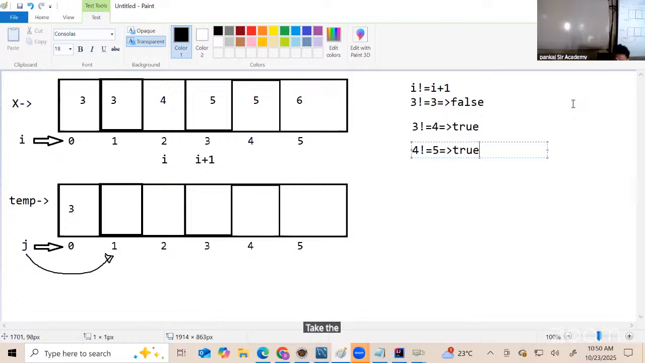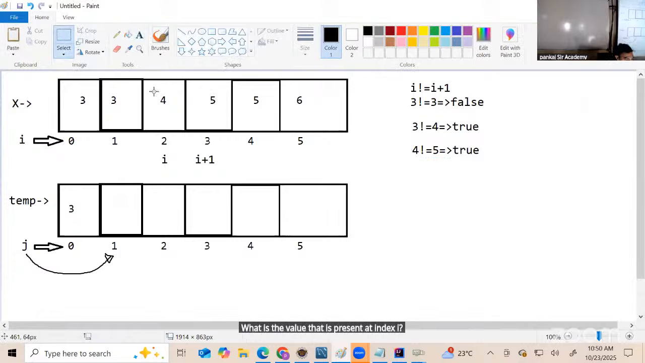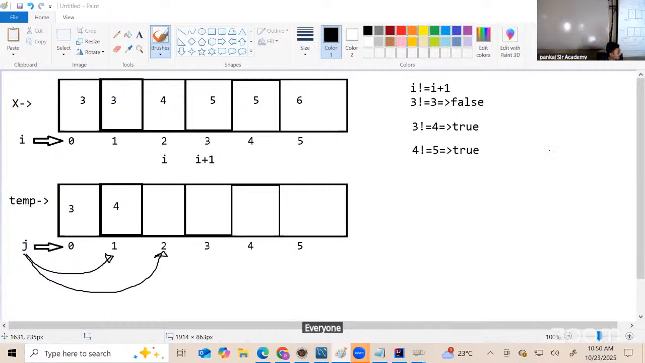Take the value that is present at index i. What is the value present at index i? 4. You take the value present at index i and copy that to index j of temp, and after copying, increment j by 1. Is this part clear, everyone? Yes? Next part. Let's continue.